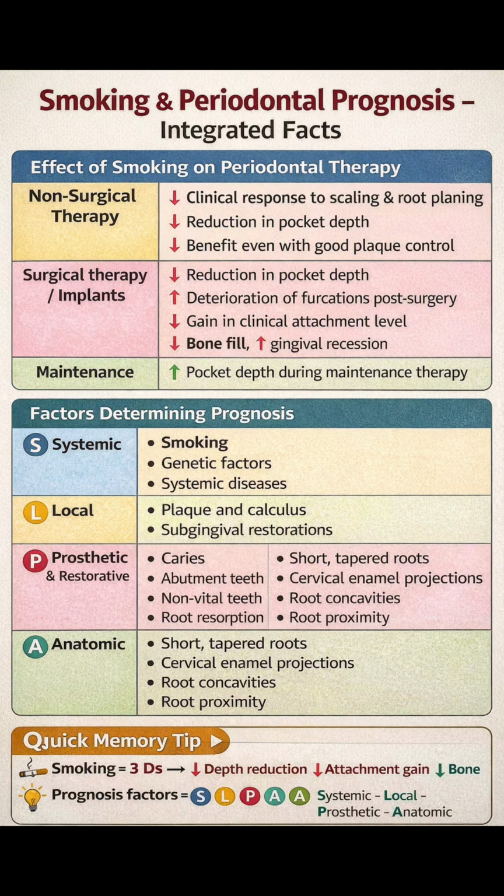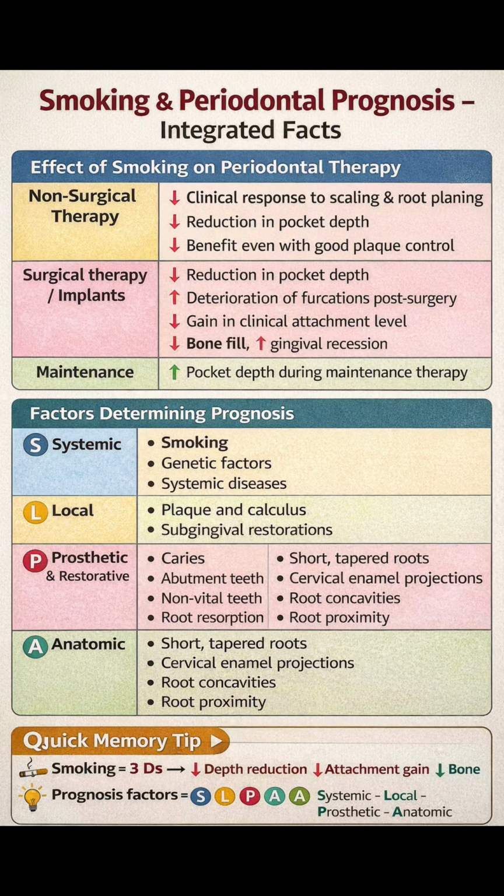Now, factors determining periodontal prognosis. So, let us look at the second part of the slide. These factors are best remembered using the mnemonics SLPA or PALS. First, we'll talk about systemic factors. These influence the host response and healing capacity. These include smoking, which is the most significant modifiable risk factor, genetic factor, systemic diseases, especially diabetes mellitus.